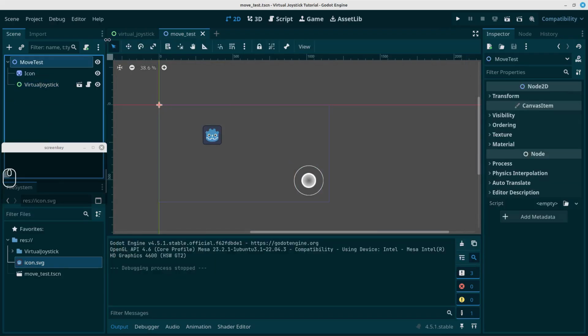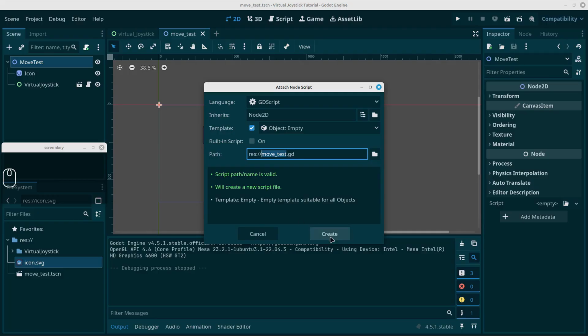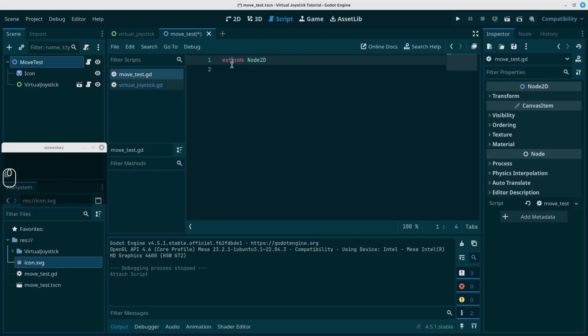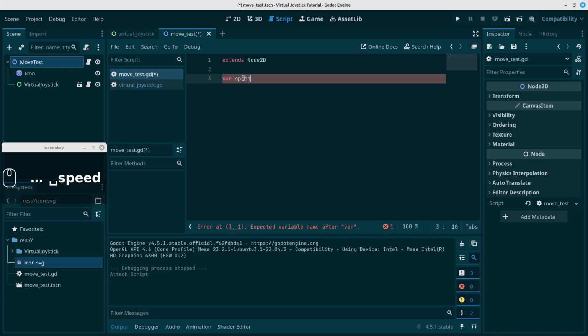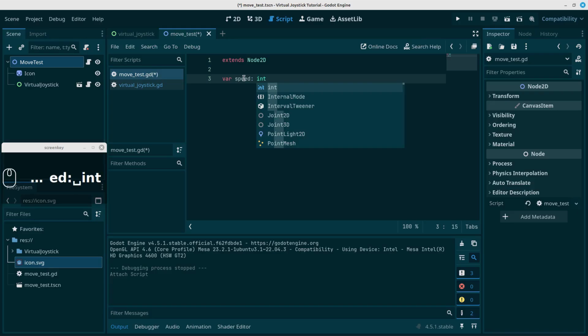In the move test, let's create a function, and in this function, it's really simple. We can use a process or physics process, just like in one of our video tutorials on moving with input. We're just going to use a variable speed maybe. Screen is very small this time, so let's put a small value for speed.